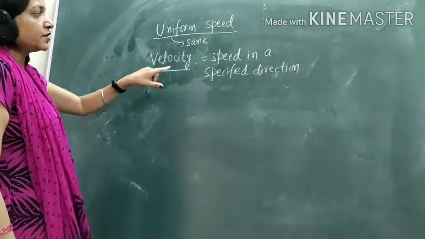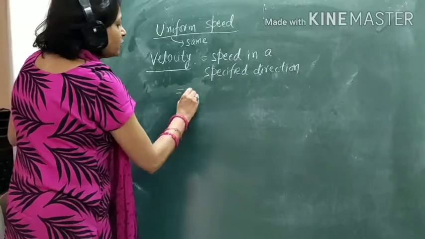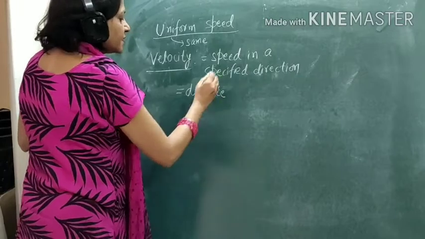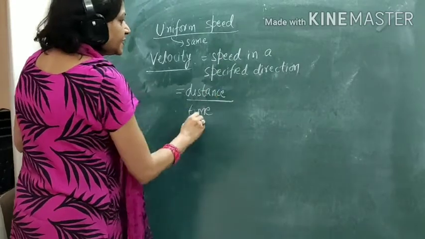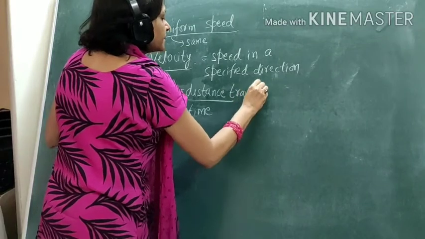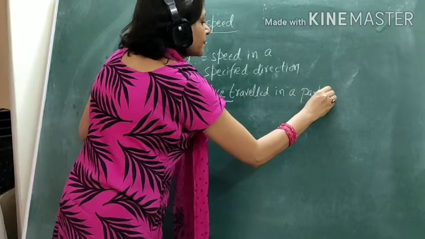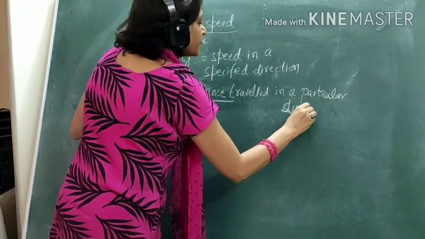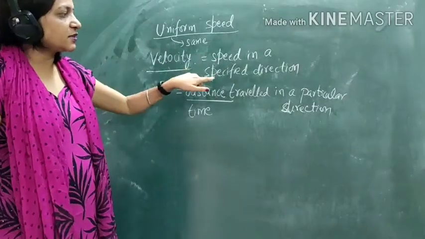Now, what is speed? Speed is distance upon time. But speed in a specified direction means distance traveled in a particular direction. So velocity equals speed in a specified direction.